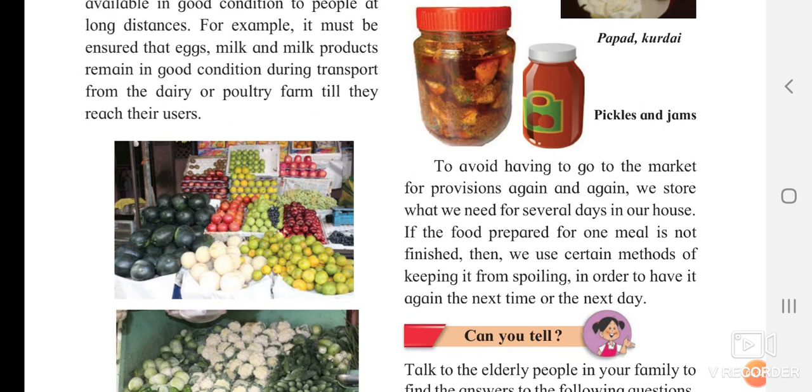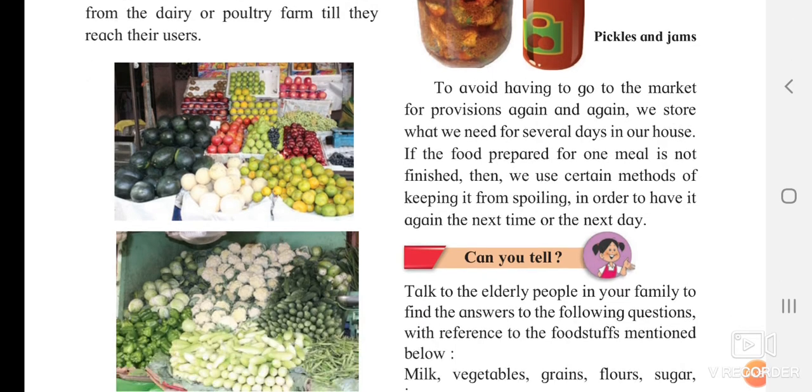If the food is prepared for one meal, it is not always finished. Sometimes you are eating the food, and as I have told you, during lunchtime, whenever you eat, some of it just remains. And what your mother does, yes, she boils it or she keeps it directly in the fridge so that it can be served during dinner time.